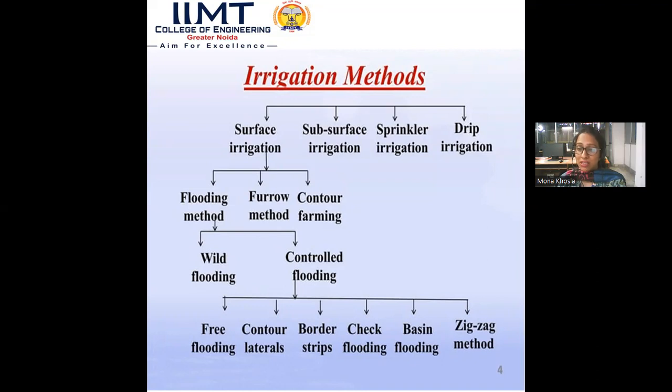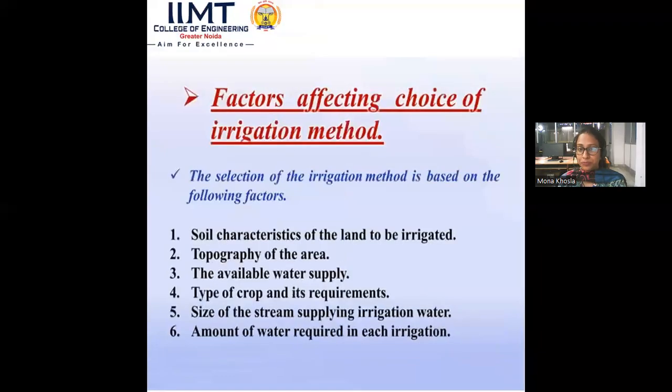So these are the methods by which we can do proper irrigation to get the proper amount of water for the crops with proper yielding of the crops. So basically there are 4 methods: first is surface, then subsurface, sprinkler, and drip irrigation. What are the factors affecting the choice of irrigation methods?